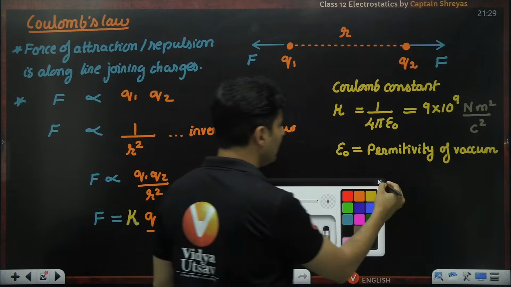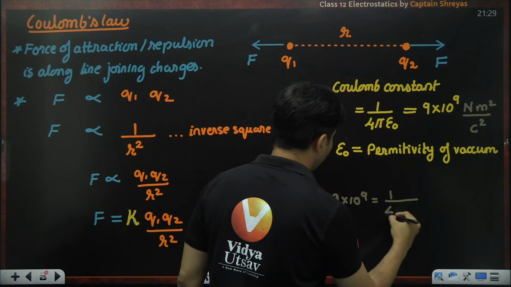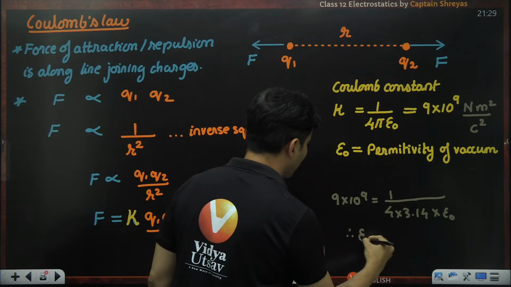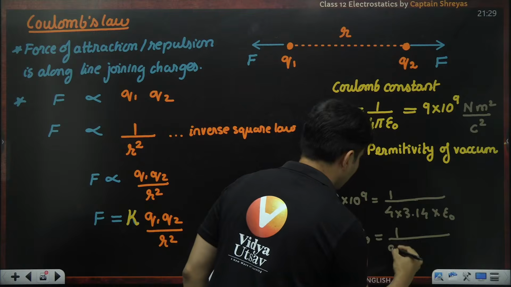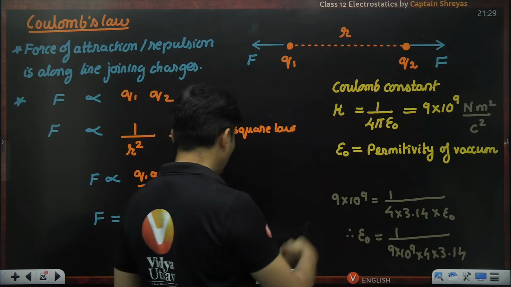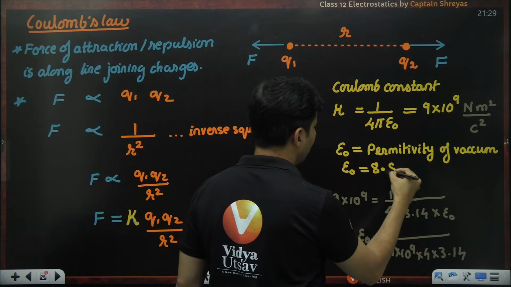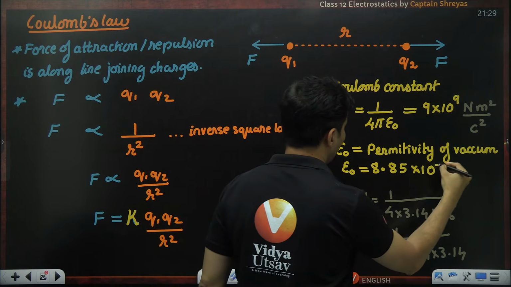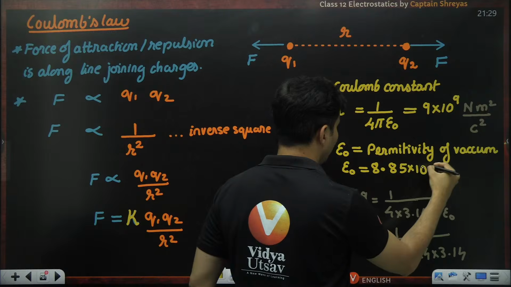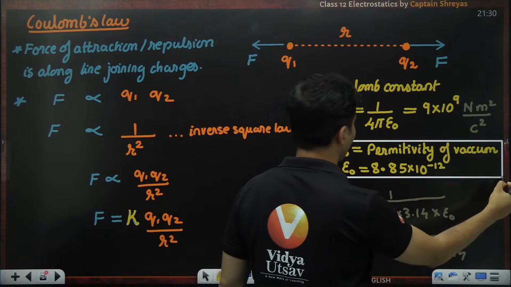It is not that big a deal. Just see, K value is 9 into 10 to the power 9. This is 1 divided by 4 multiplied by 3.14 multiplied by epsilon naught. So therefore, epsilon naught will be 1 divided by 9 into 10 to the power 9 multiplied by 4 multiplied by 3.14. Solving this, you will get the value of permittivity as 8.85 into 10 to the power minus 12. That is the value of permittivity of free space or vacuum, basically.